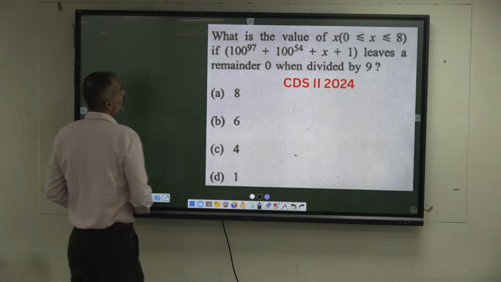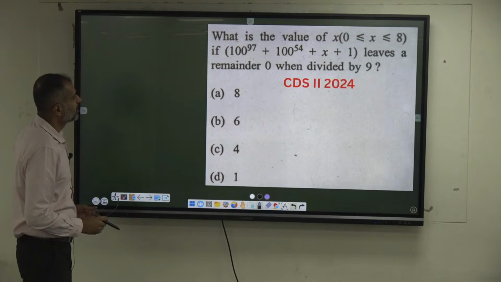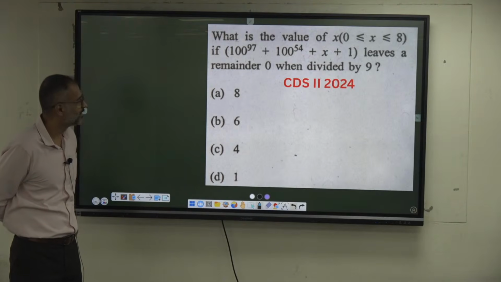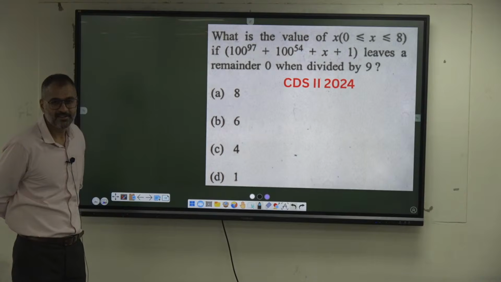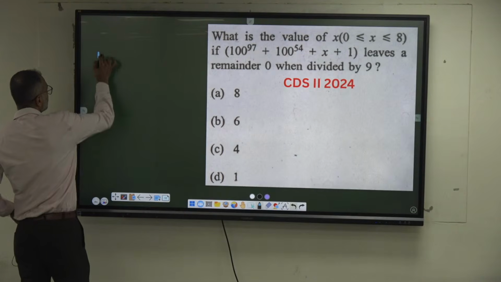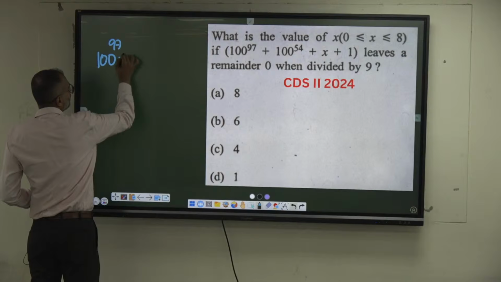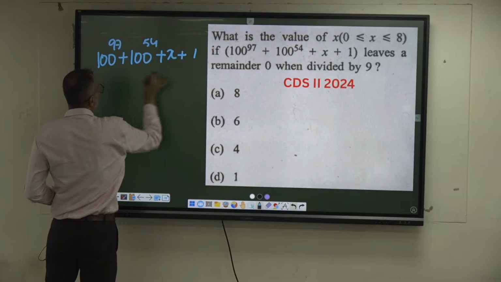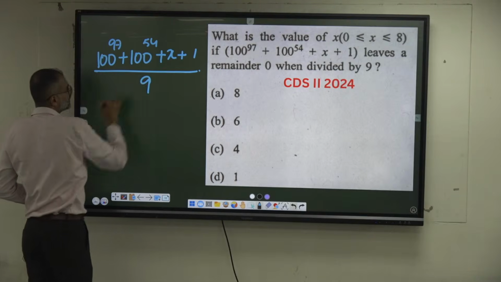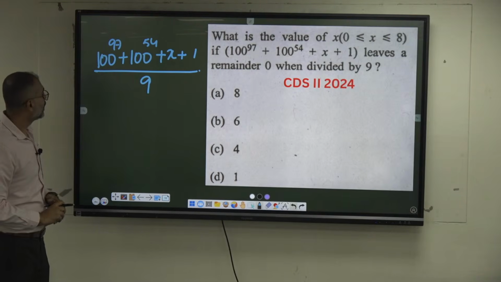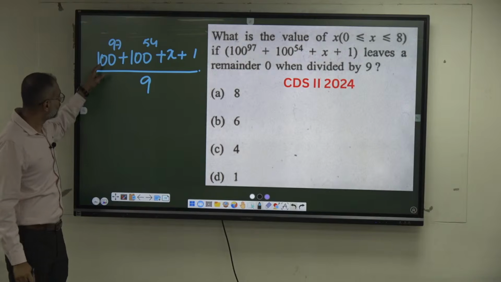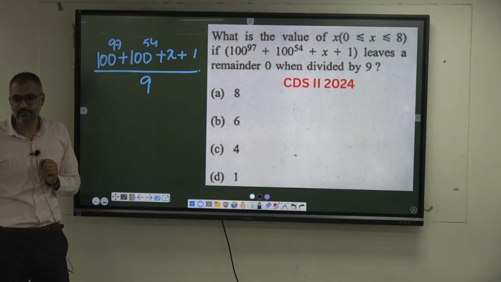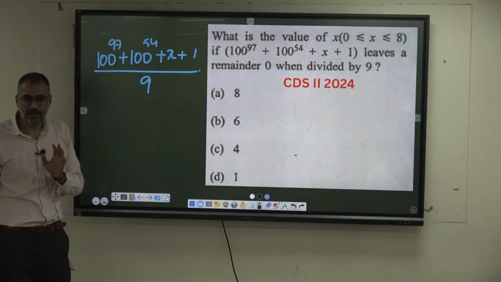Come on now, what is the value of x? 8. 100 power 97 plus 100 power 54 plus x plus 1, when I divide this whole sum by 9. Now look here. 100 by 9, what is the remainder?